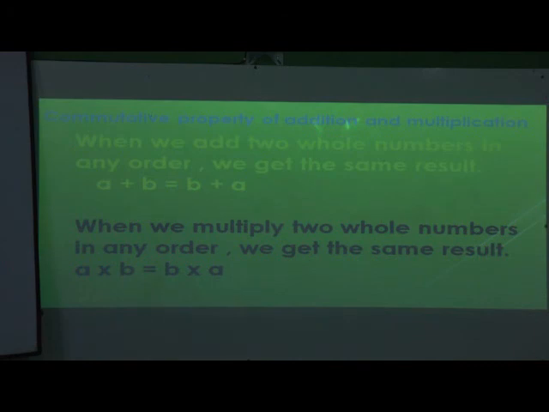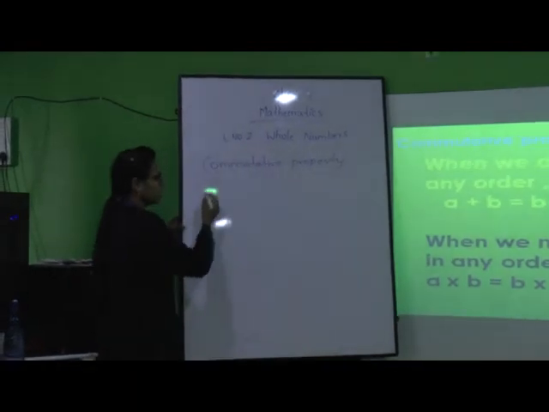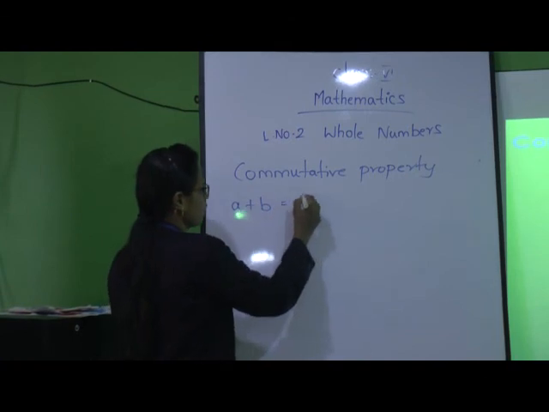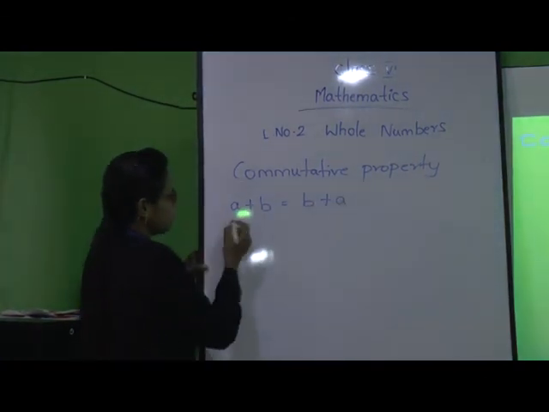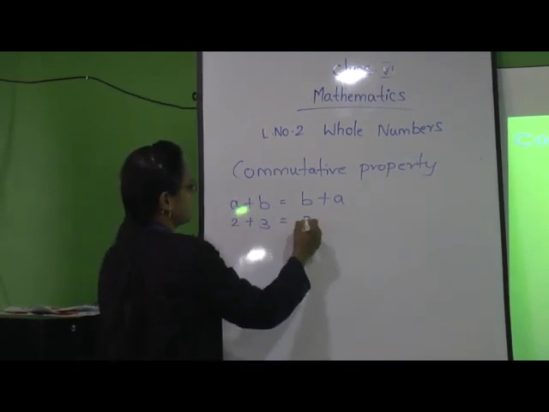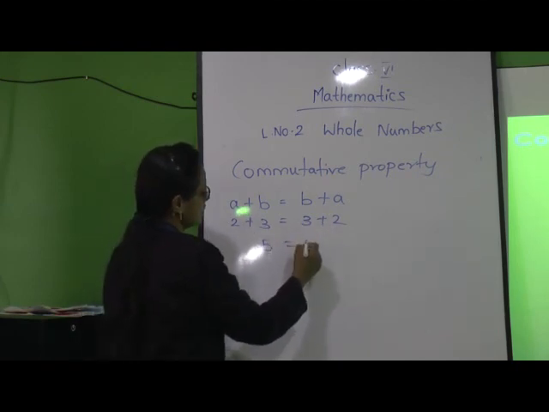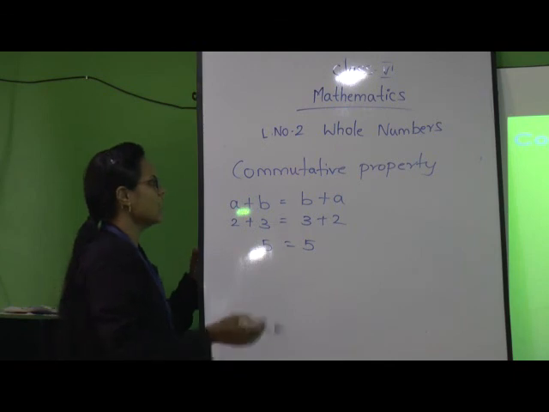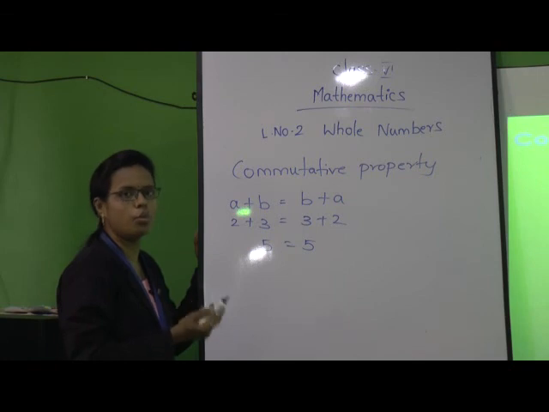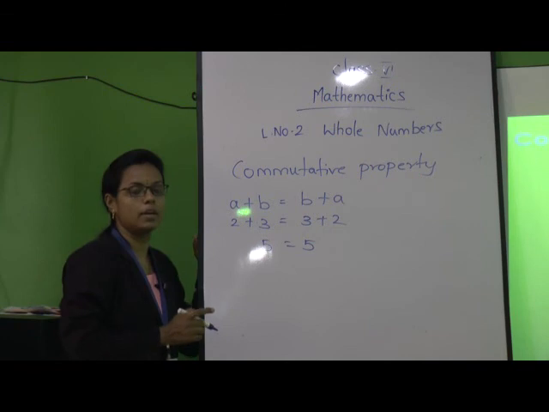Let us solve one example here to find the commutative property. The first one is for addition. A plus B is equal to B plus A. Let us take the numbers 2 plus 3 and again 3 plus 2. 2 plus 3 is 5 and 3 plus 2 is 5. It means if we add A plus B or B plus A, we get the same answer on both sides, in any way we do it. So this is the commutative property for addition.